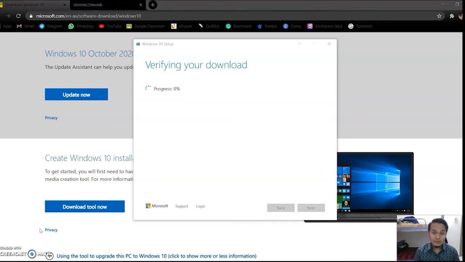So now it is time for verifying your download of Windows 10, creating Windows 10 media.